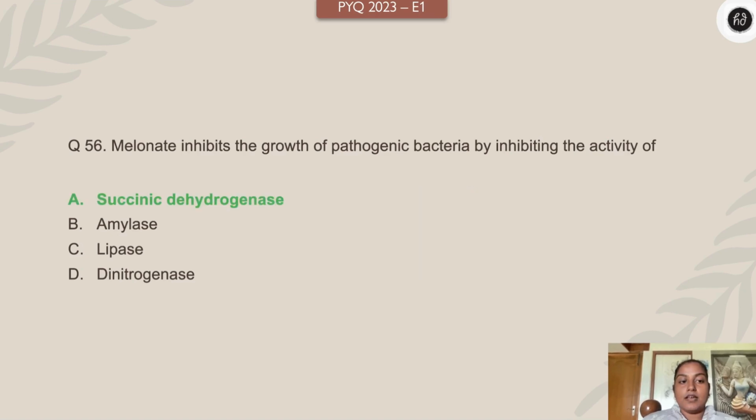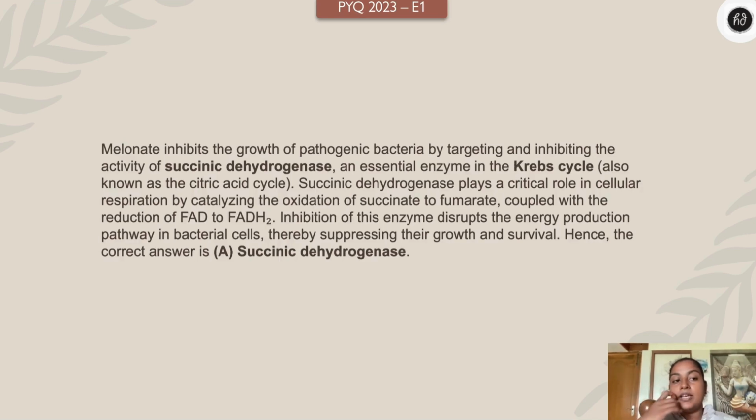And the answer is A, succinic dehydrogenase. So children, basically, malonate inhibits the growth of pathogenic bacteria by inhibiting succinic dehydrogenase, because this enzyme is essential in the Krebs cycle, right, where it plays a crucial role in cellular respiration, where it catalyzes oxidation of succinate to fumarate, right. Thereby, inhibition of this enzyme will disrupt the energy production pathway in the bacterial cells. Thereby, it will suppress their growth and survival.